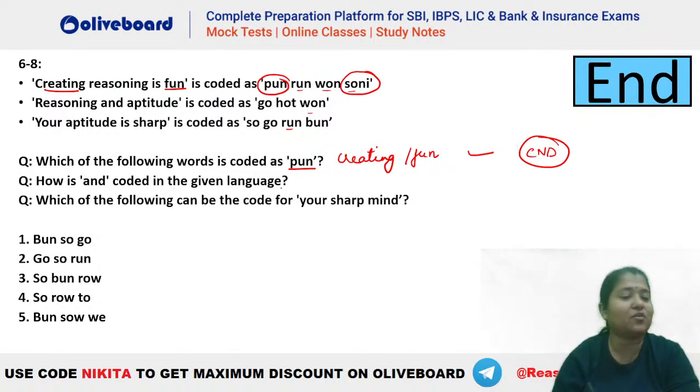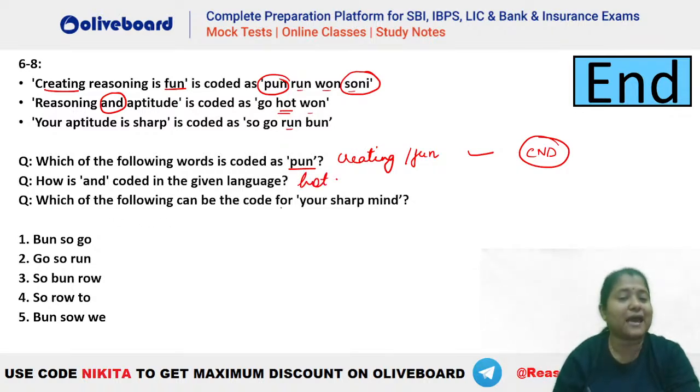How is "and" coded in the given language? So to find the code for "and", you can see "and" is here in the second one and it's not there anywhere else. Reasoning is there in first, aptitude is there in the third one. So "and" is an exclusive word, that means its code also has to be exclusive. Go is there in the third one. Hot has not been used anywhere else. One is already there in the first one. So that means this has to be hot, isn't it? What about the third one?